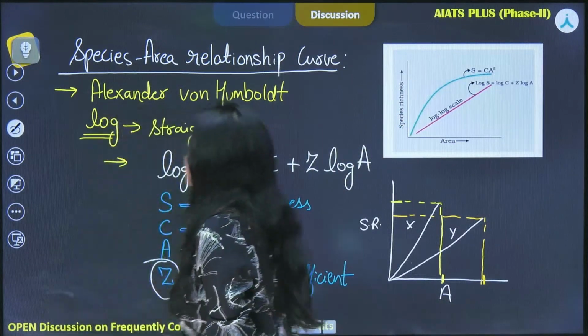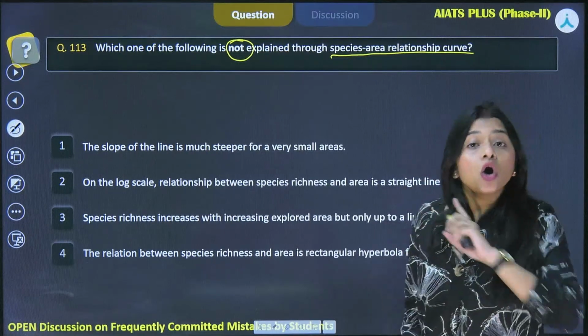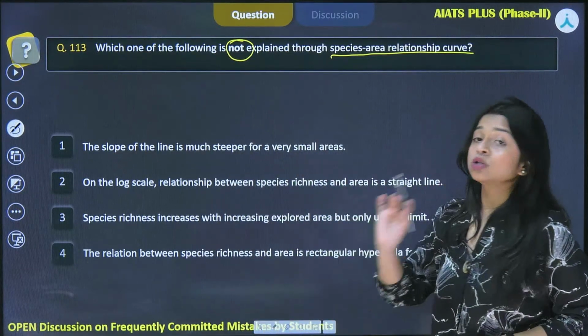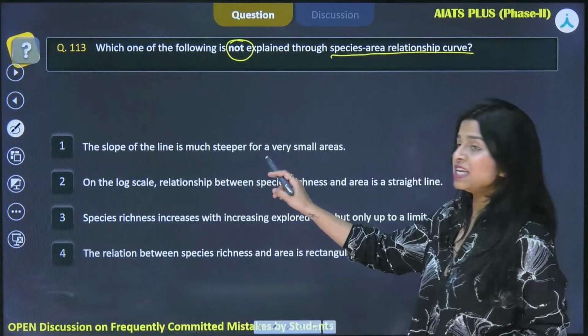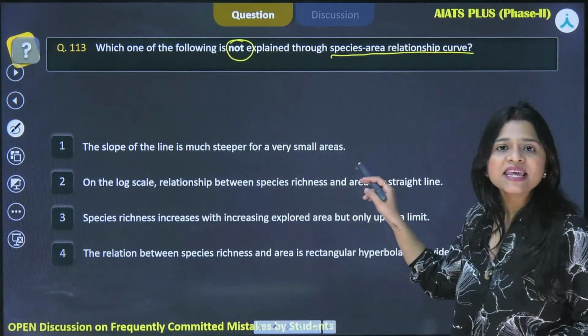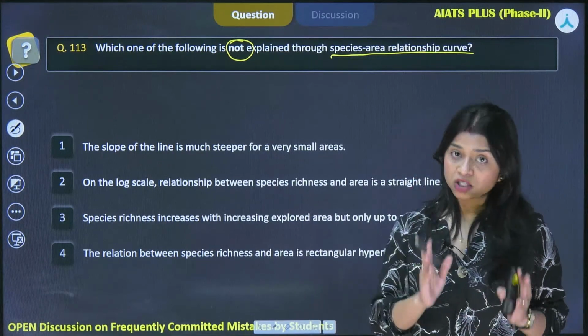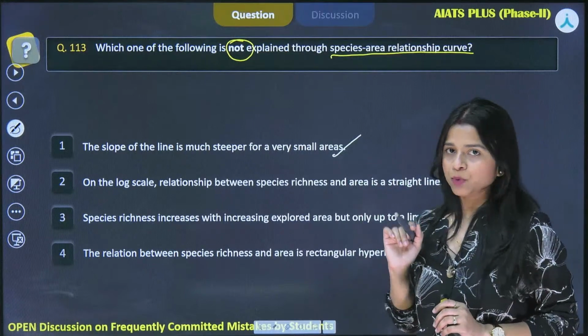Now coming back to the question. Which one of the following is not explained through the species area relationship curve? The first option says the slope of the line is much steeper for very small areas. I told you just now, if the area is smaller, the slope is steeper. So that is correct.